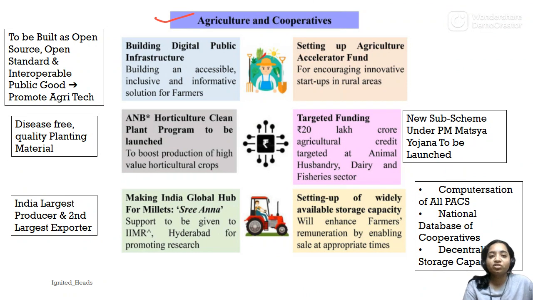We saw agriculture and cooperatives. We talked about building digital public infrastructure. We saw how horticulture has to be cleaned for better exports. Then we also learned about Shri Anna. Then the government is setting up agriculture accelerator fund. We learned why we need a national database of cooperatives and decentralization of storage capacity, how we are wasting a lot of our crop production and agriculture production due to unavailability of good storage capacity.